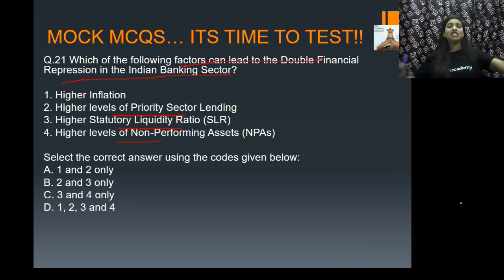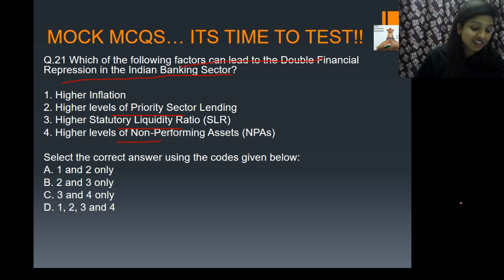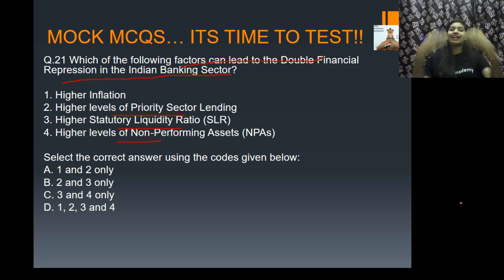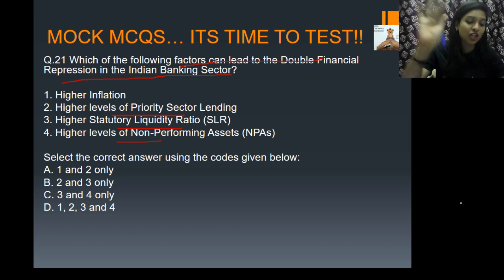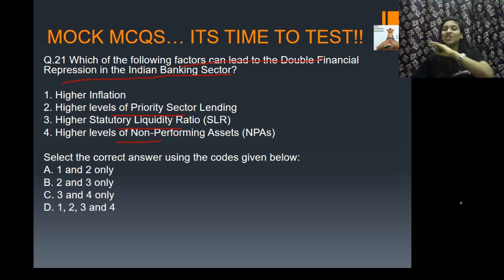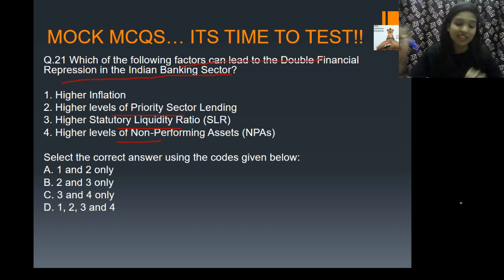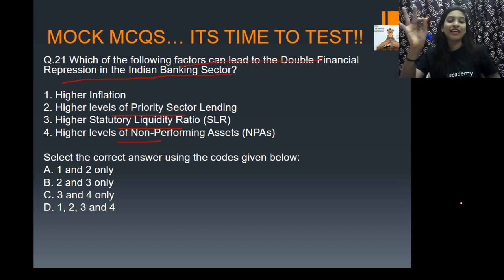Shivam is so confident. Shivam has come up with a totally different answer. He is saying only 3 and 4, supporting higher SLR and higher NPA. Wonderful, Shivam. Thank you, Dinagarji. Bijoy is saying higher inflation, higher PSL, higher SLR and NPA are the factors, all the 4. Even Sheikh Fatima and Yuvraj are going with the same thing. Aisha is saying C. Wonderful. Parvendra D. Shishang is B. Archana is so confident, saying it can only be C, that is higher SLR and higher NPA. Archana, I think you deserve the chocolates now. Thank you, Rakesh. Payal is also so confident. I think all the girls are going with C. Let me see the girl power, which is the right answer.